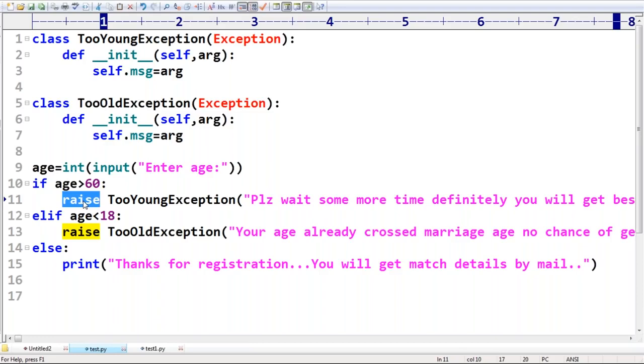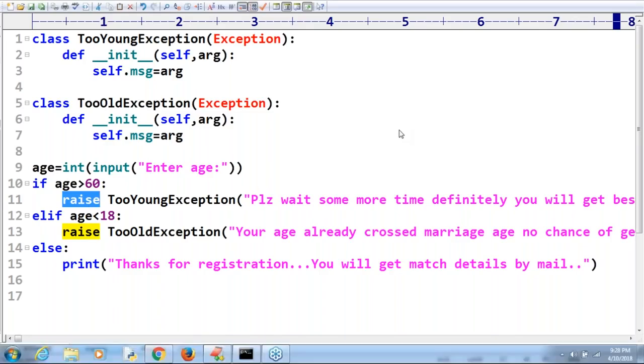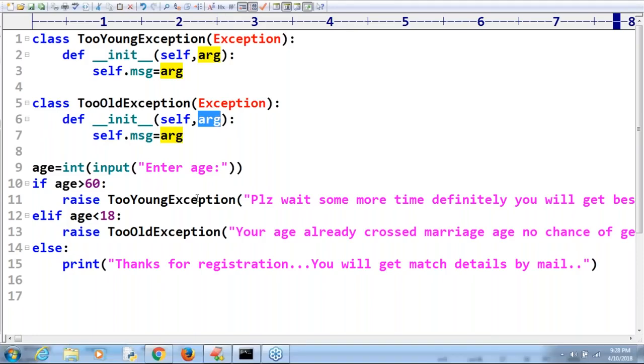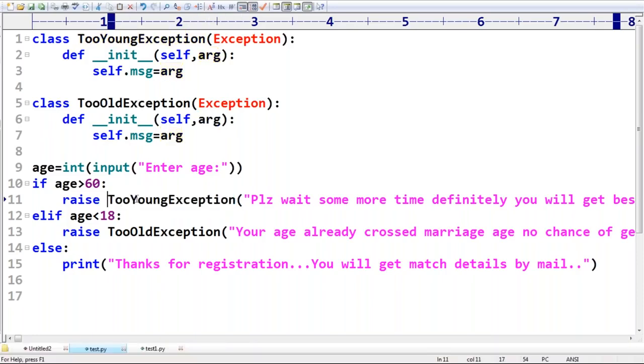That's all. This is what you people should be aware of. Arpita, you are asking something. I didn't get you. What is the arg in this program? What does it mean? Arg is the variable, whatever we are passing. Have you observed, right? Here, this is the object creation.